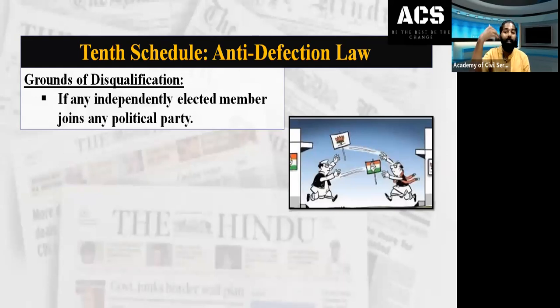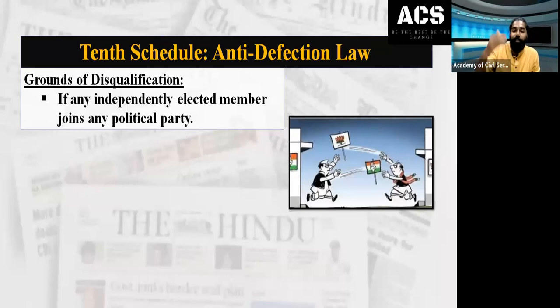And the third one: we have understood that within the house there are independent members also. When there is an election, you might have seen independent candidates, Swatantra candidates. You have seen this in many elections. They are called independently elected. They are not representing any political party. They are independently contesting the election, and if they are elected, we call them just independent elected members.